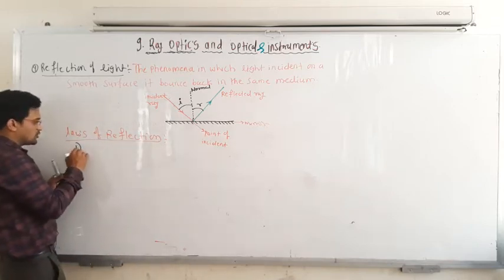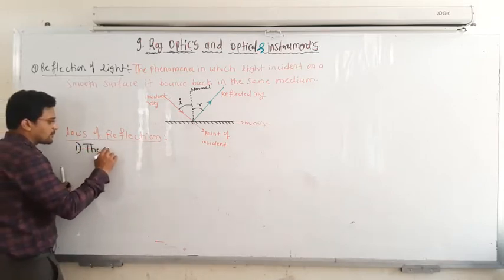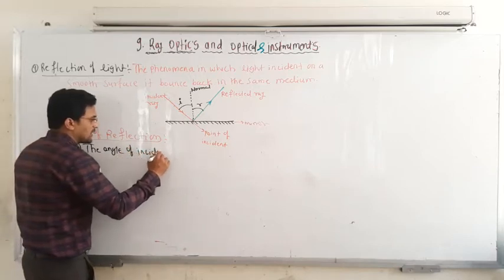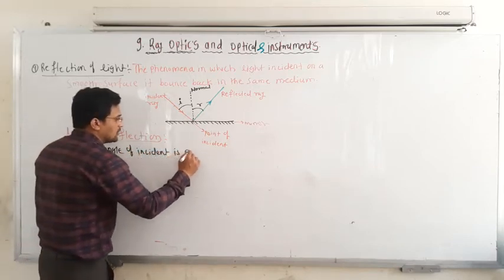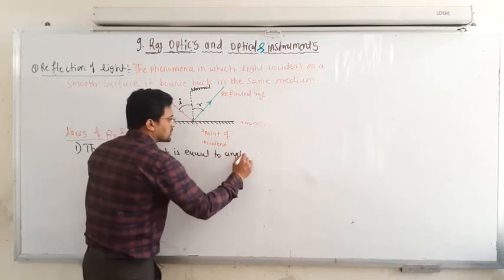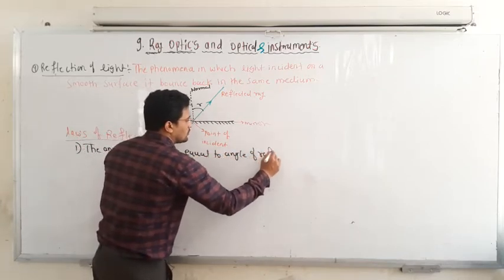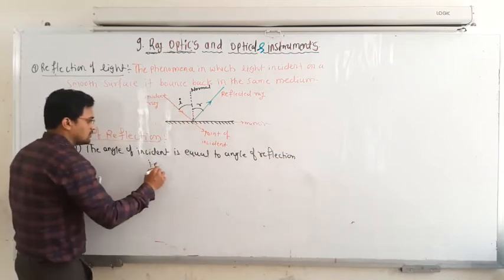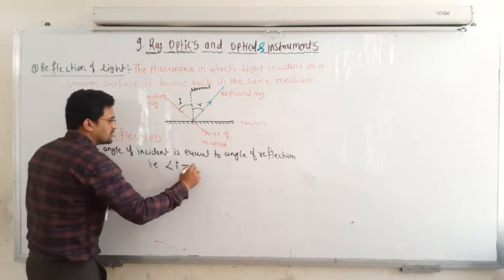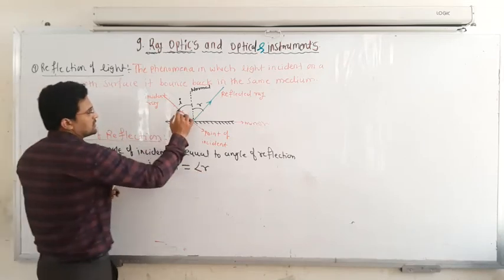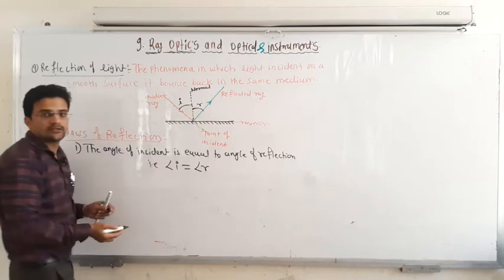So the first law tells you the angle of incidence is equal to the angle of reflection. So this angle is exactly equal to this angle.